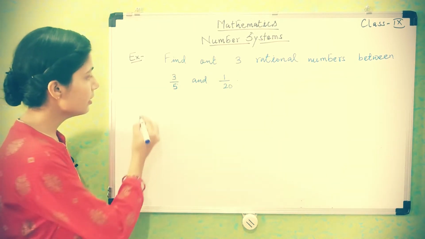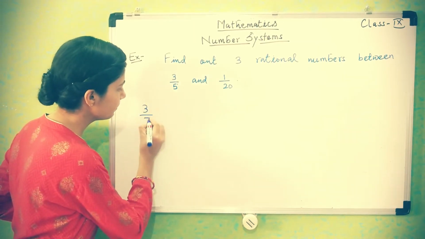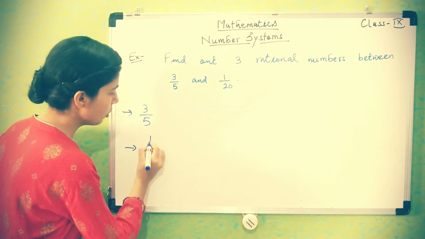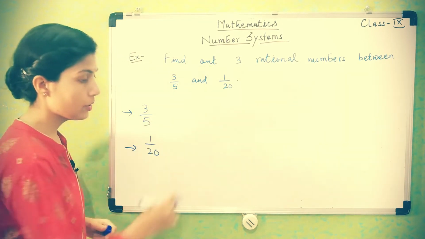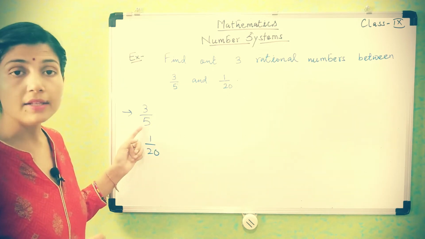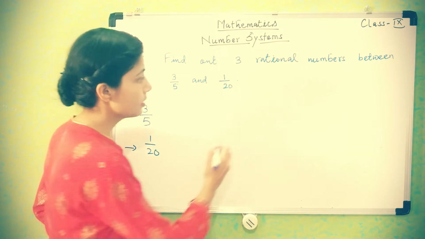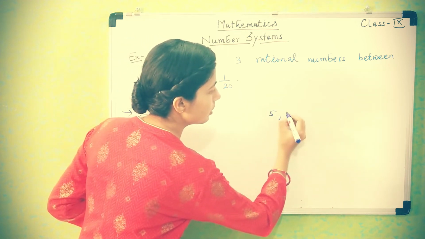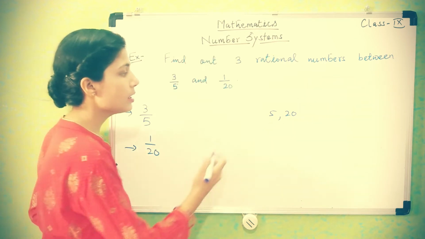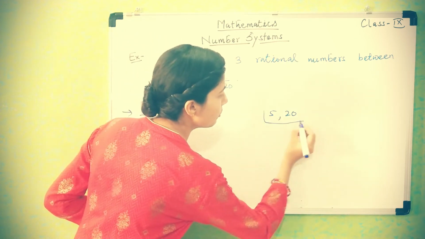So let's take here 3/5. Another one is 1/20. So the next step is what to do? We have to take the LCM of their denominators, means 5 and 20. In taking LCM, what do we do?